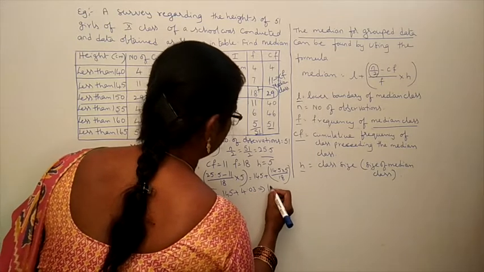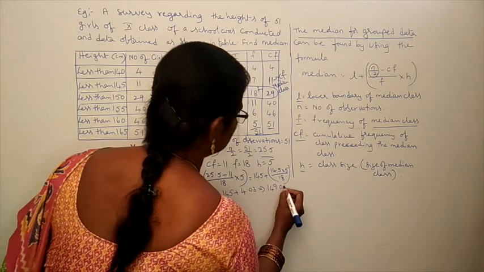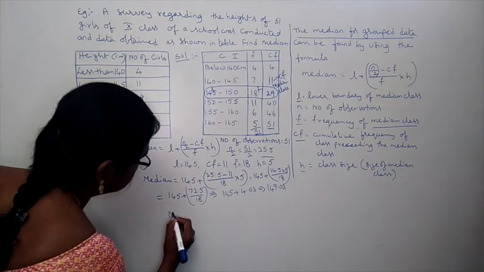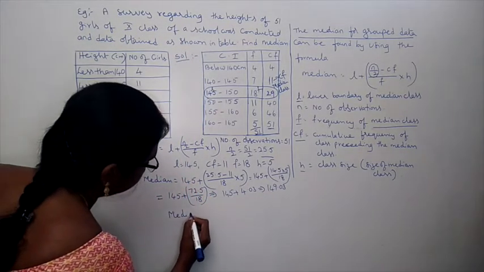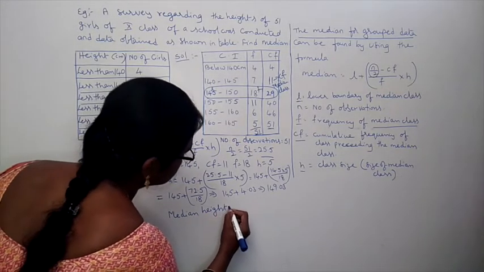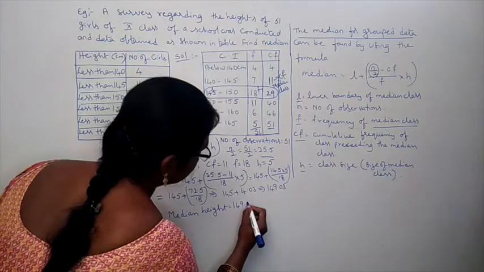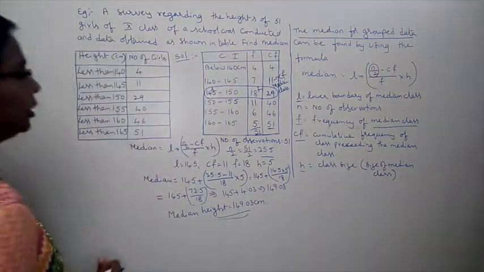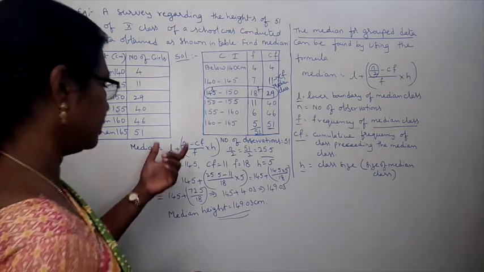Now, 149.03. Now, median height is equal to 149.03 centimeters.